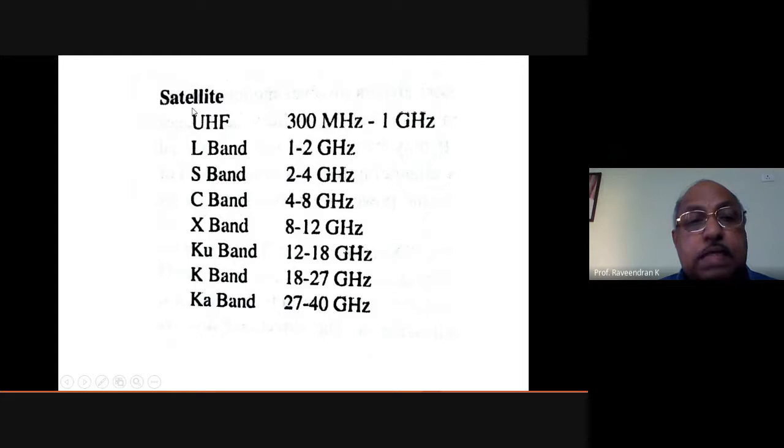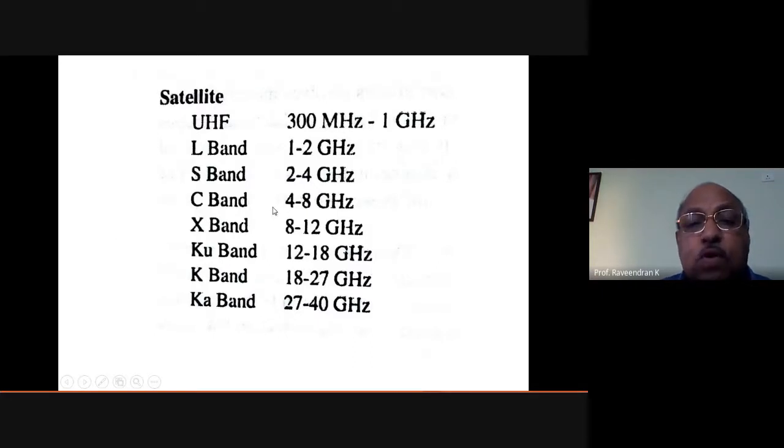Provided to the satellite. So the L band is actually 1 to 2 gigahertz. The S band is actually 2 to 4 gigahertz. All these bands you cannot learn by heart. You just learn by heart the S band, that is very important. S band, C band and KU band. These three bands are very important. S band is 2 to 4 gigahertz.